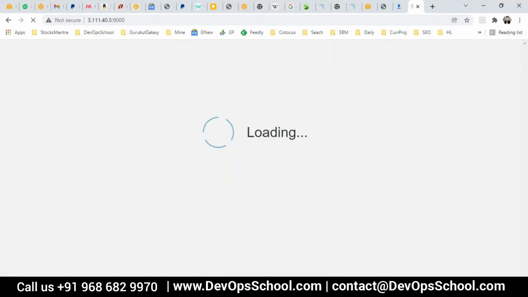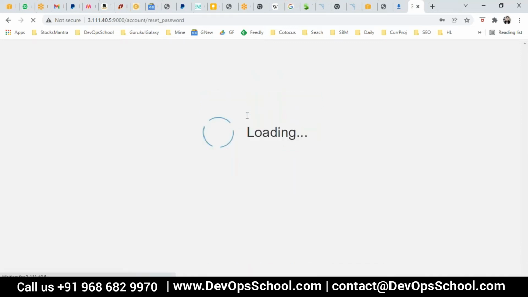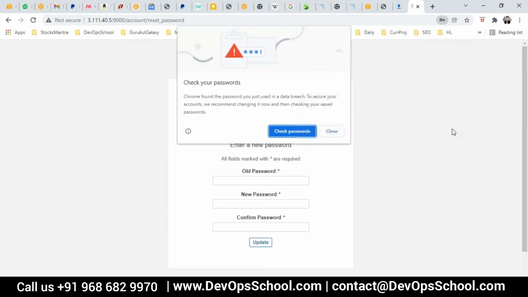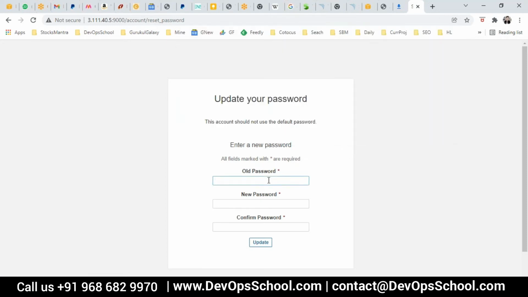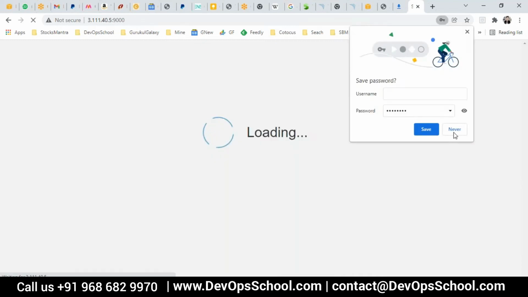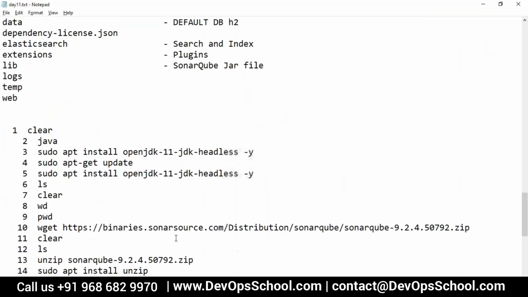Here, home. The default username is ADMIN. That's all. The username is ADMIN. The new password is ADMIN123. New password ADMIN123. Okay, so the default password is ADMIN. Remember that. So this is the URL we should access.